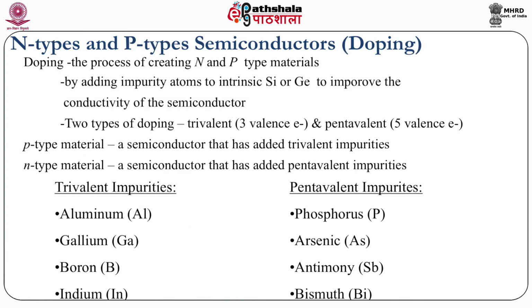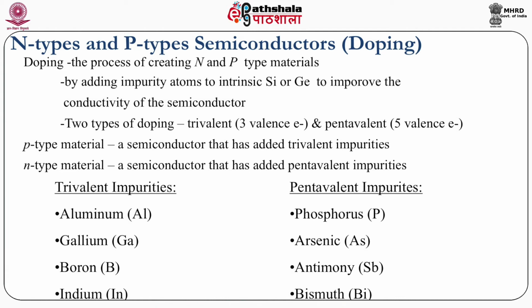Depending upon how the properties of a semiconductor material can be modified, as we said, doping is a process by which we can modify the conductivity of a material, and which material is added to the specified material will give rise to different types of semiconductor. One is N-type, another is P-type. What is N-type, P-type? We'll discuss it. Basically, doping is a process of creating N or P-type semiconductor material. The moment you add an impurity to silicon or germanium, a pure semiconductor, it will change the conductivity of the material. But how much should be added is also decided, as we said earlier.